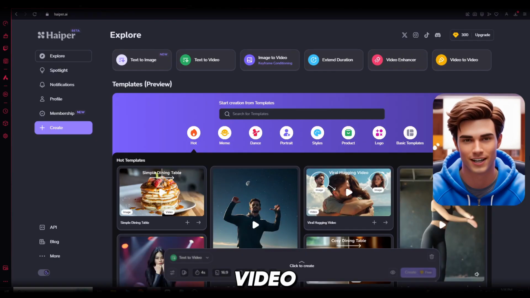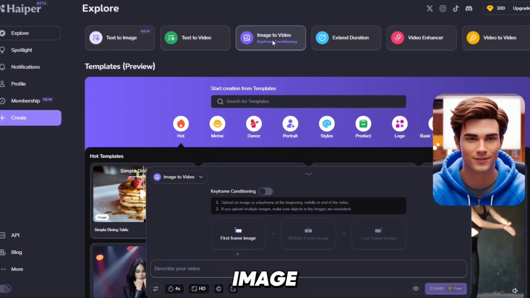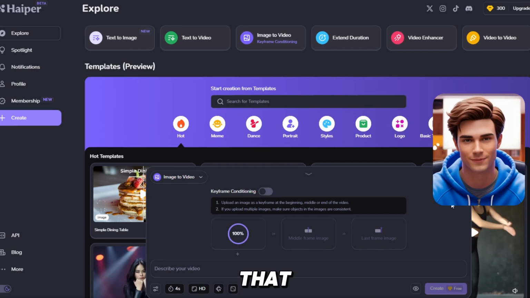Now let's create a video out of our images. For that, we'll use Hyper AI. We need to bring our images to life, so go ahead and open the Image to Video tool. To do that, upload your first image from Leonardo and click Create.